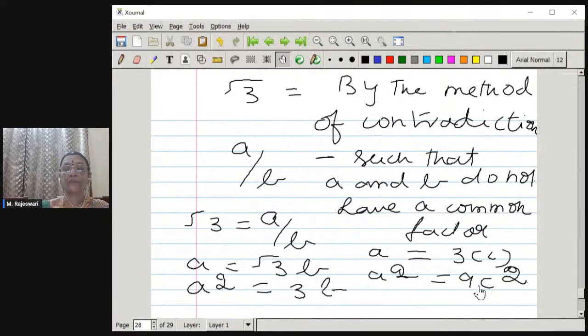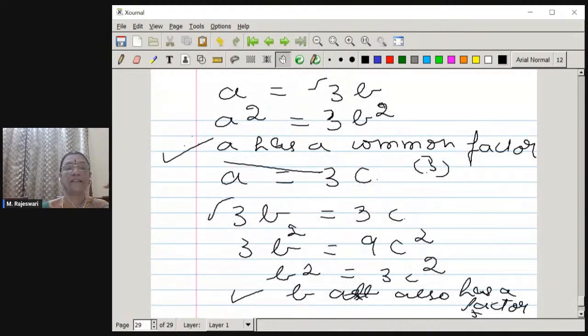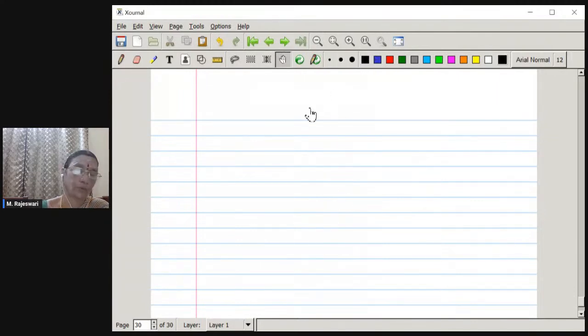Here we have said they do not have a common factor. But when we are actually proceeding on these lines, we get A has a common factor of 3, B has also a factor of 3. Therefore, our assumption is wrong. Therefore, root 3 cannot be a rational number. It has to be irrational. This is how we can prove.